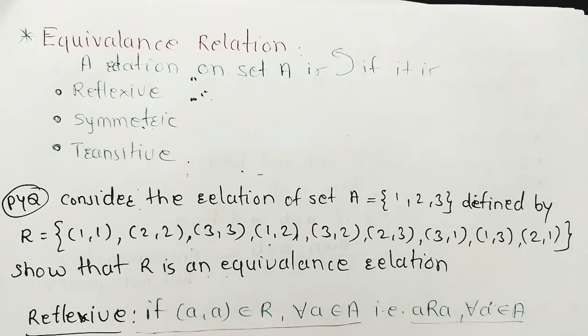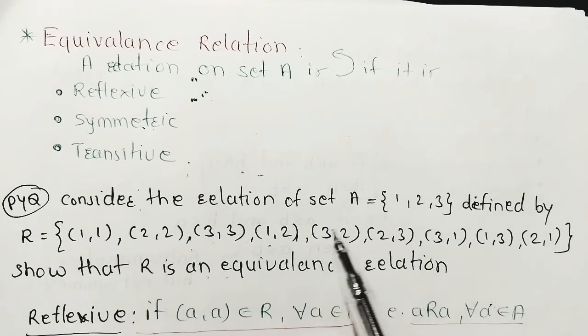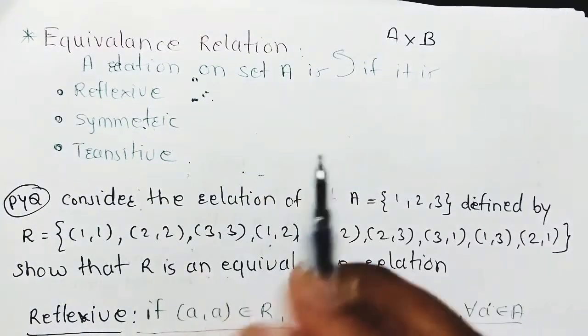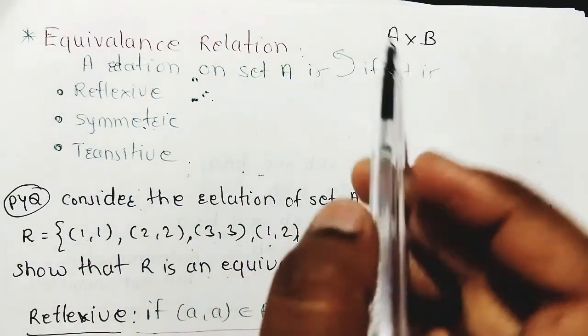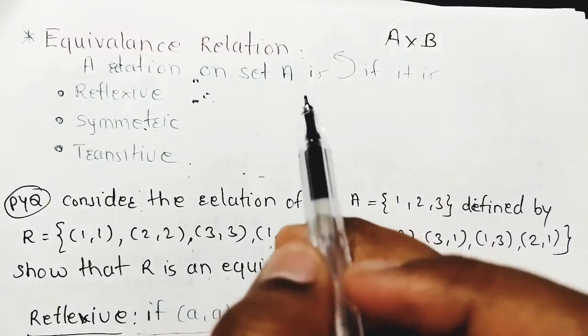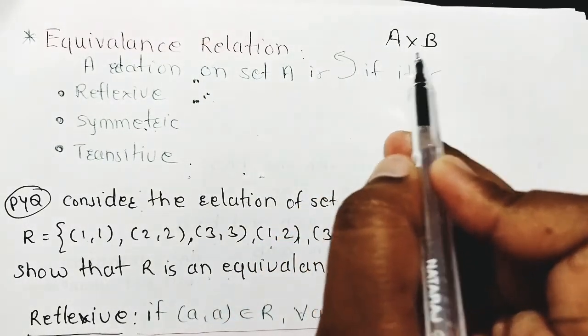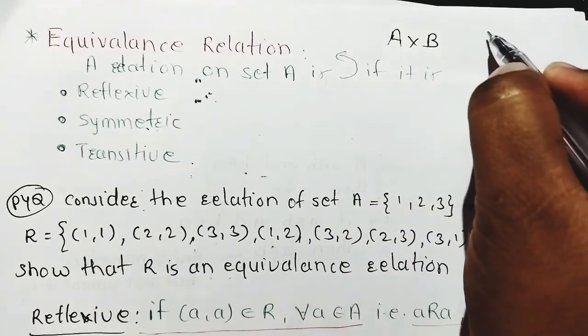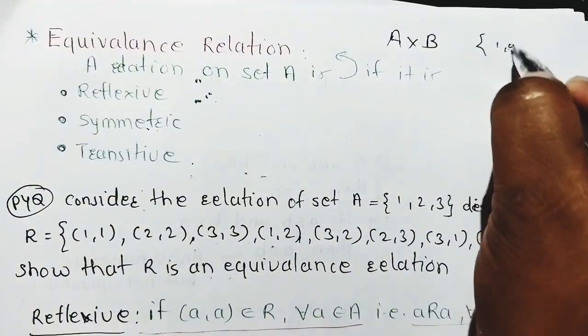Next point is relation. What is equivalence relation? Now relation means what? If there are two sets A and B, okay, from these two non-empty sets, there is a subset of A cross B. Now using this, previously we found subsets like 1a, 2b.